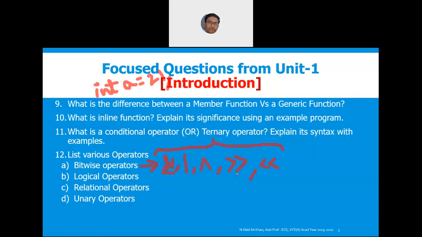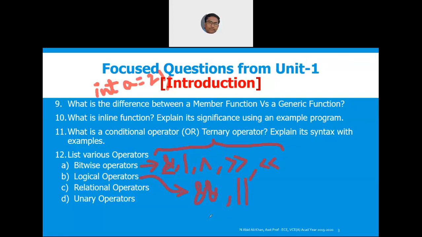Now, what are the various logical operators? Logical AND means double ampersand, and then logical OR. So these are used in order to combine multiple conditions.